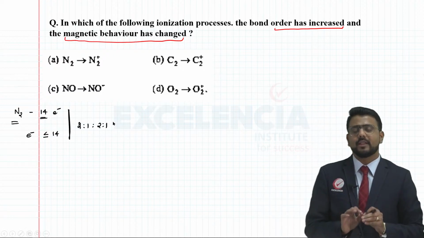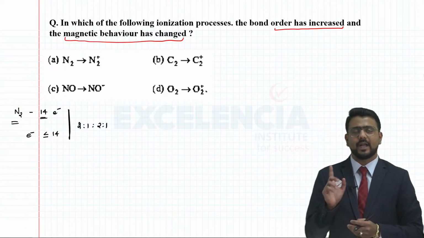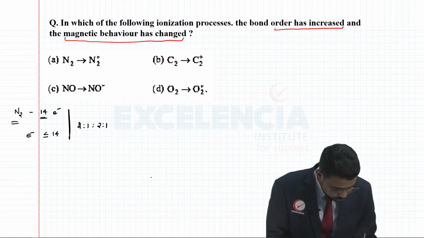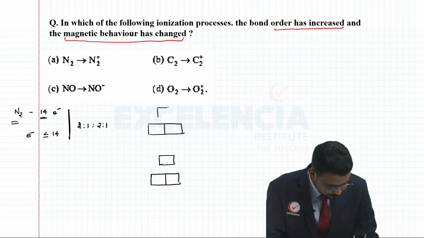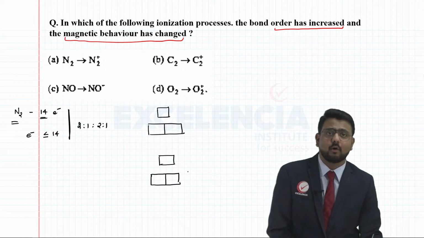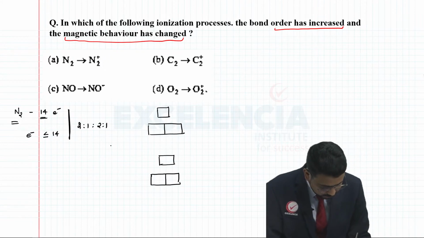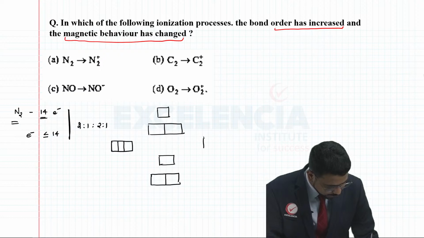So I'll just draw the molecular orbital diagram for N2 here. So 2 of the molecular orbital here, 1, again 2 and 1. Okay, so these two are obviously bonding and these two are anti-bonding molecular orbitals. And here one nitrogen and obviously another nitrogen here, each having 3 unpaired electrons like this.